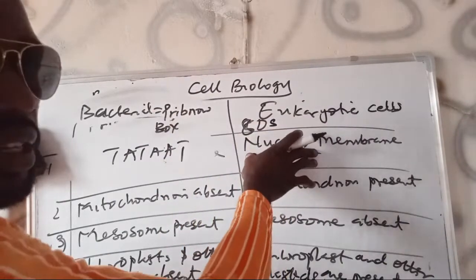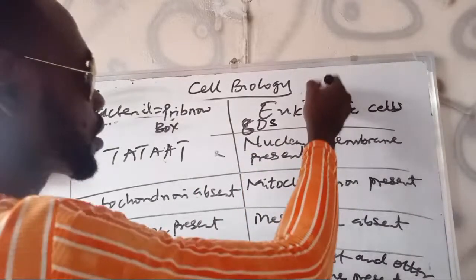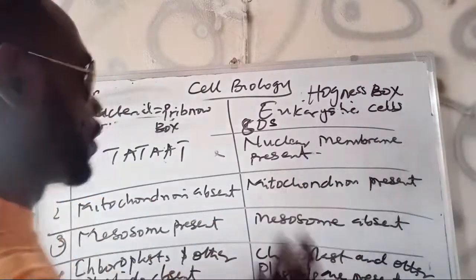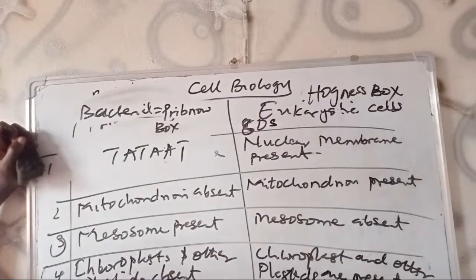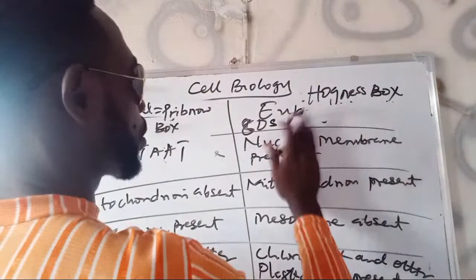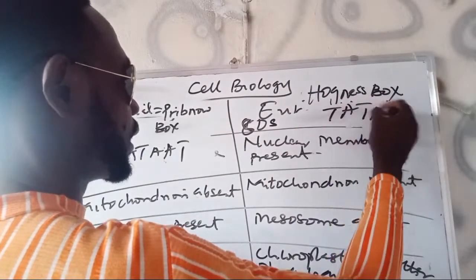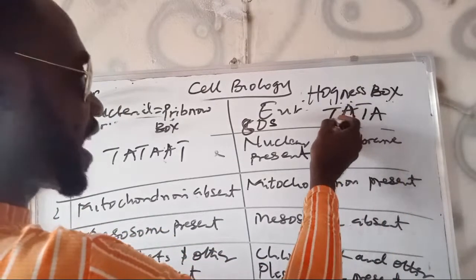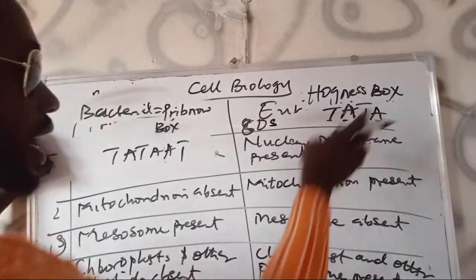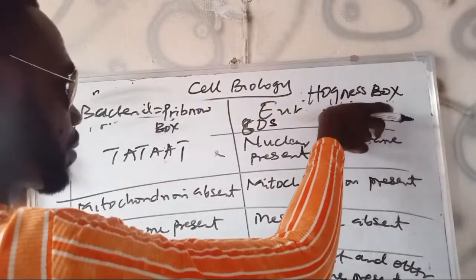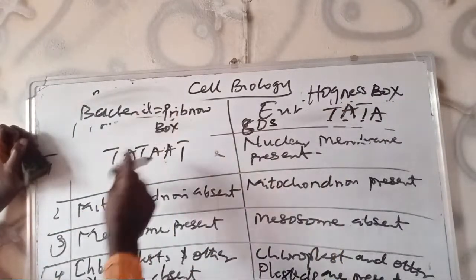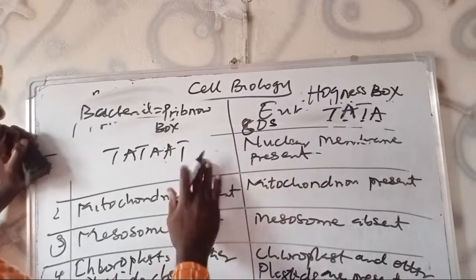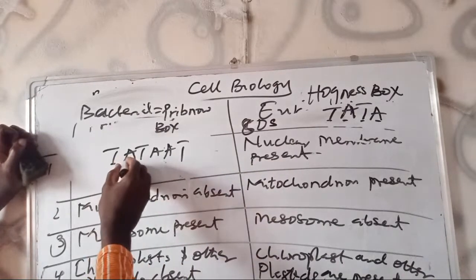That is the Pribnow box. This one is what we call the Hogness box. That is for the eukaryotes. The Hogness box is what we call Tata in Igbo. Funny enough, Tata in Igbo means today, but this is thymine, adenine. That is the point where transcription takes place, while the Pribnow box is at the sequence of -10. This T is still thymine, adenine, thymine.